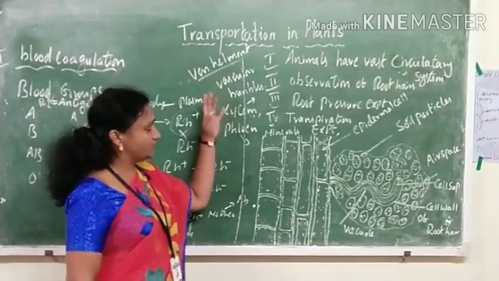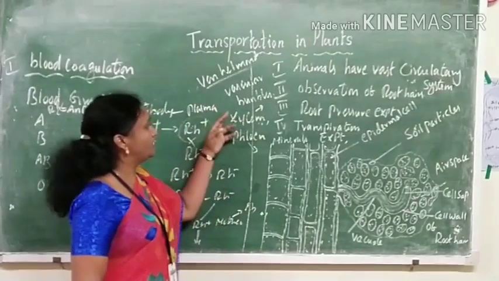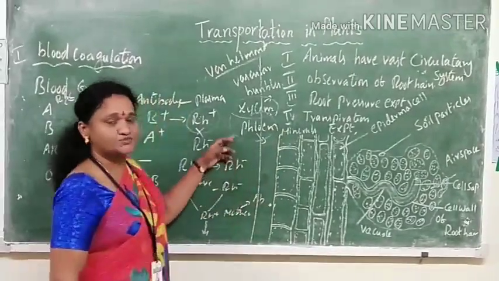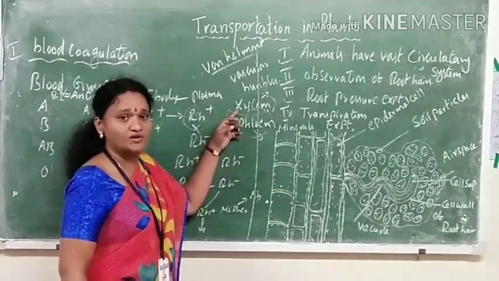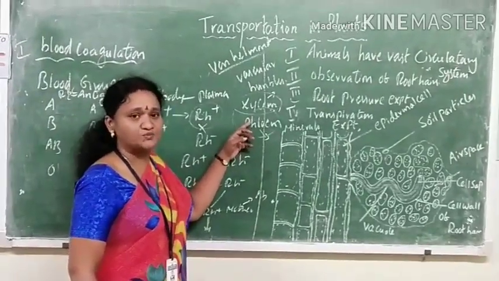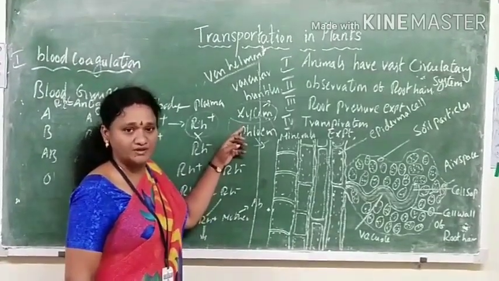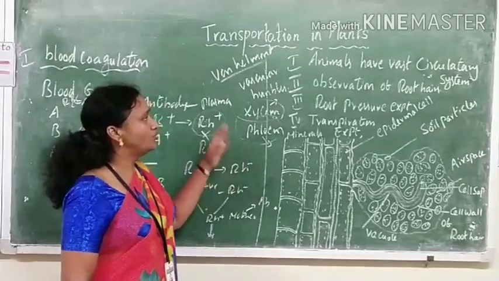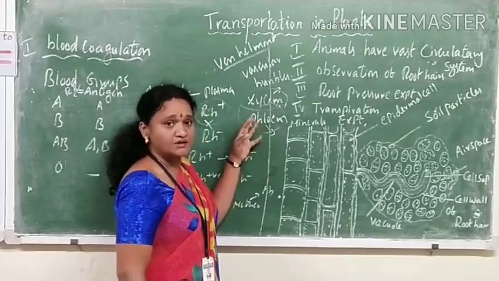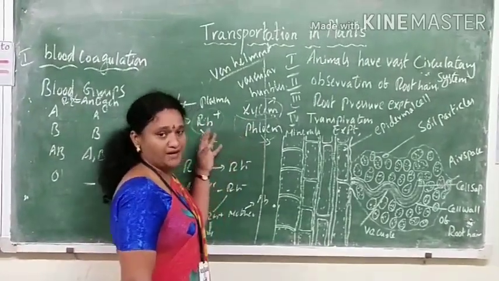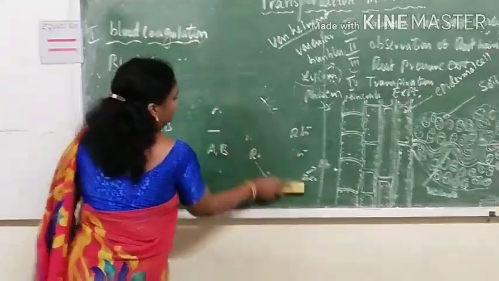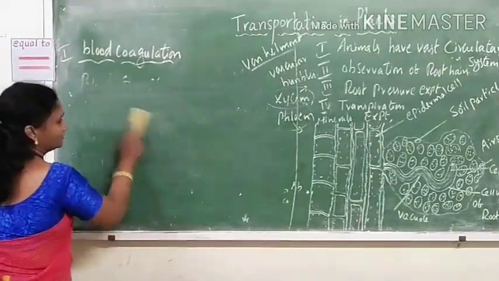So mainly, the transport system in plants is carried out by two cells, the xylem and phloem, which play a major role in transporting substances. Xylem helps in the conduction of water from the root system to the different parts of the plant. Phloem helps to transport the food material prepared in the leaves to the various parts of the plant. So now let us see in detail how the water and minerals, along with the food, are transported in plants.